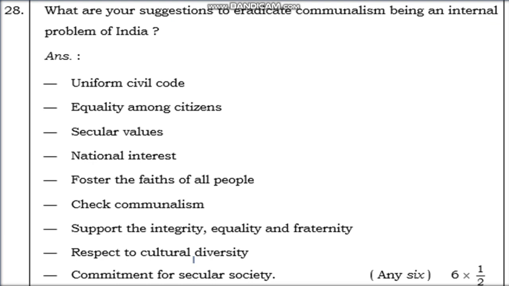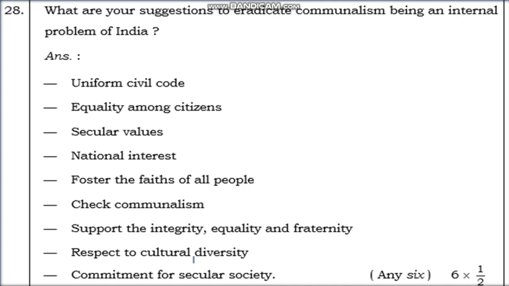Next is, what are your suggestions to address communalism as an internal problem of India? It is the most expected question about communalism. Many times I told you about it. So what are your suggestions to solve the communalism problem in our country?